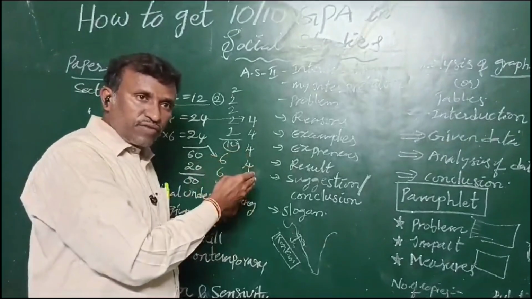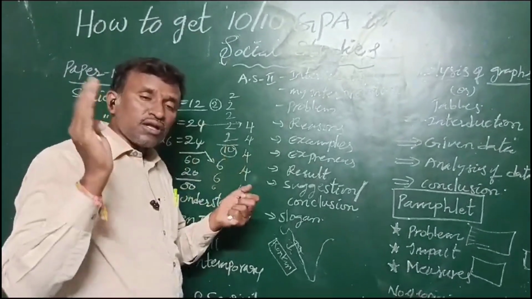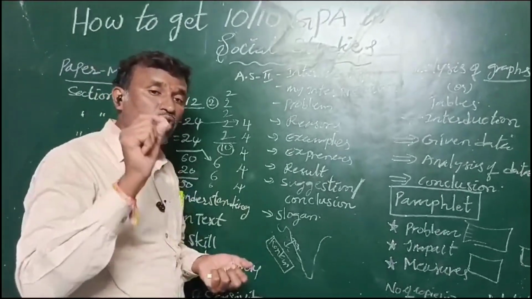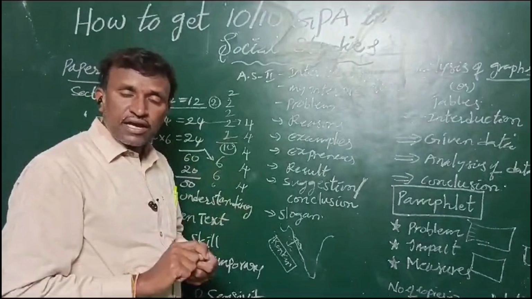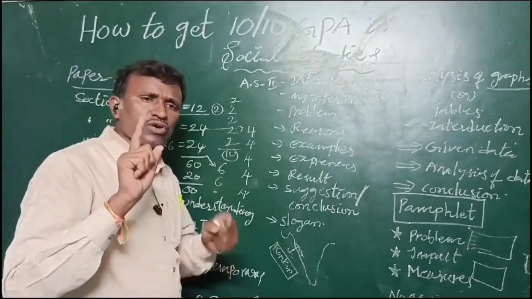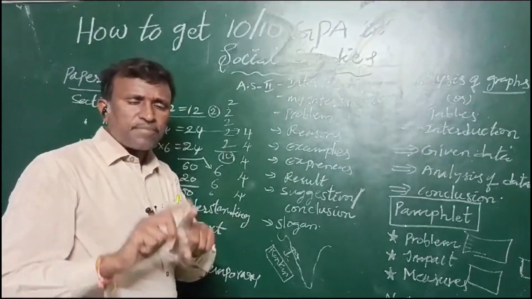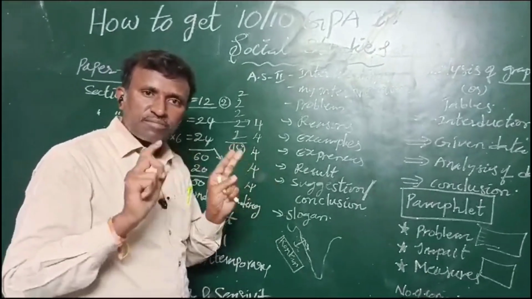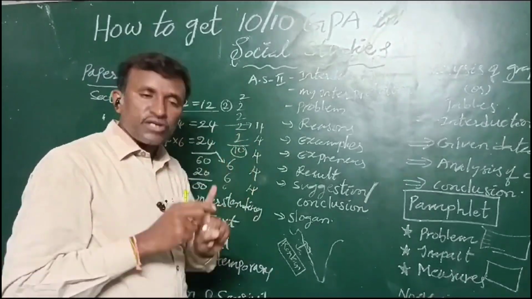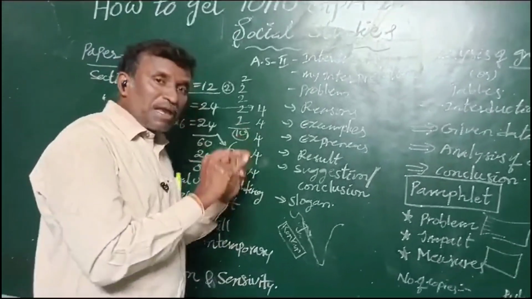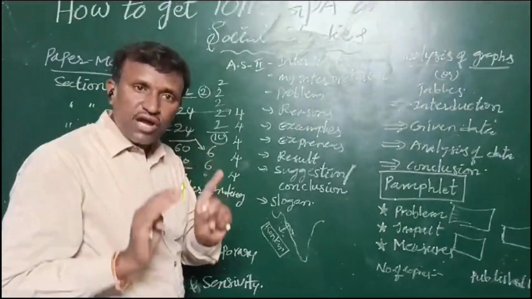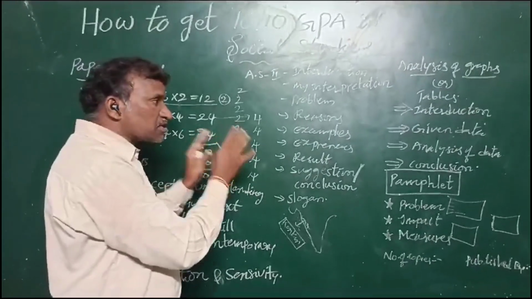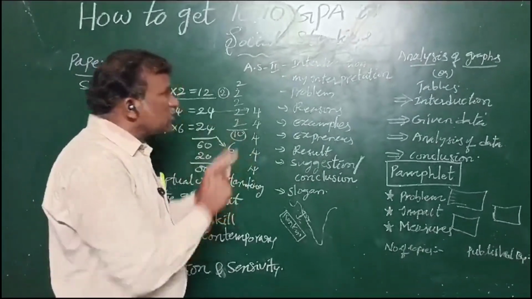For example, in the last final exam they asked the name of the central environment minister. So you can remember how much stress, how much depth they are asking. Here mostly they will ask who is the Supreme Court Chief Justice. Okay, Chandrachud. Who is the Vice President of India? Jagdeep Dhankhar. The Chief Election Commissioner of India, Rajiv Kumar. The Chief Election Commissioner of Telangana, Vikas Raj. Like that they will ask in Part B. So if you follow these techniques, you will get 10 by 10 in social.